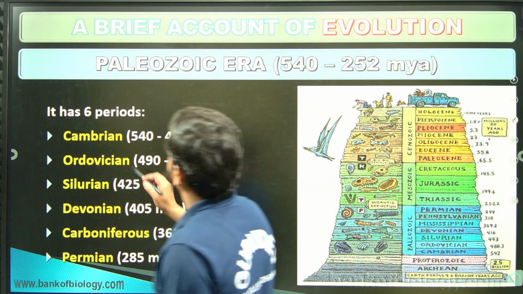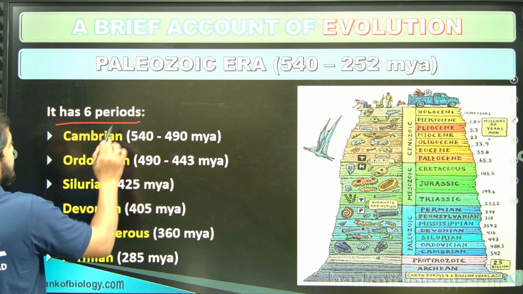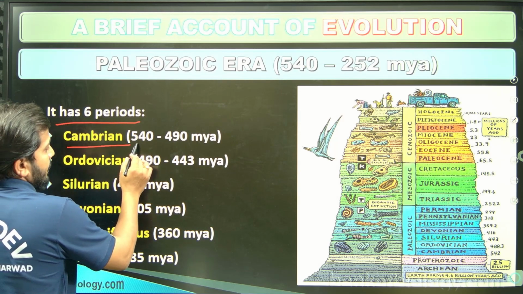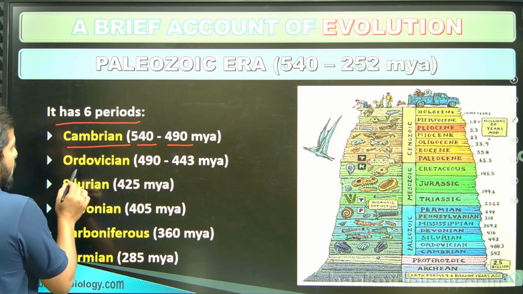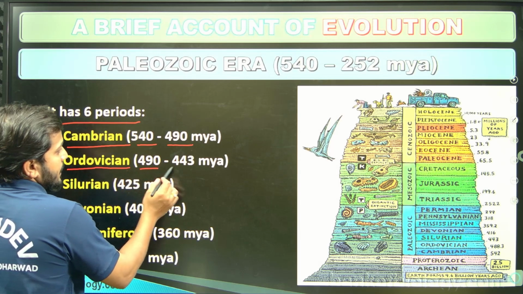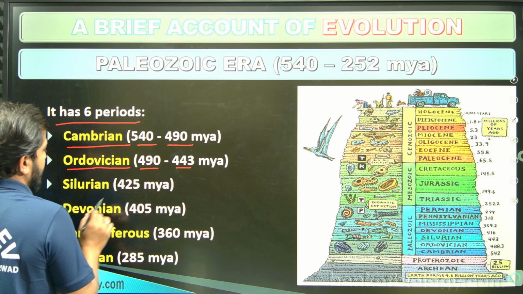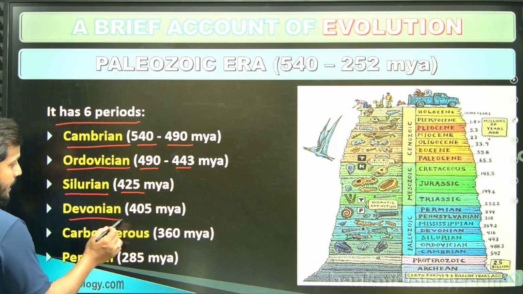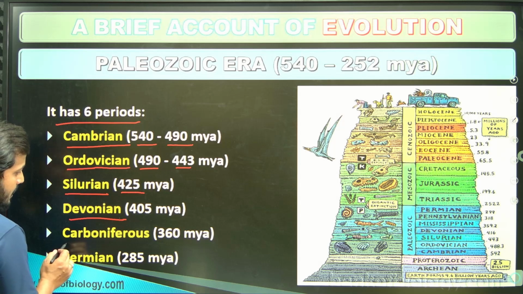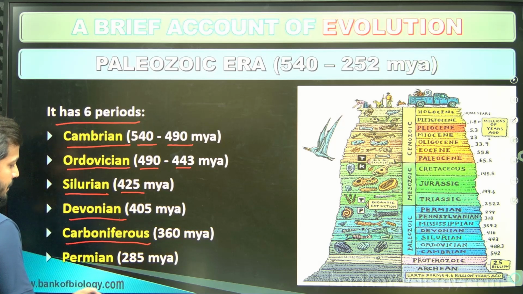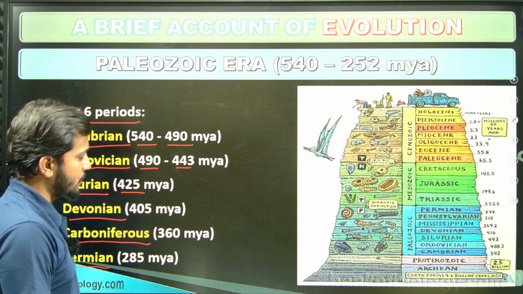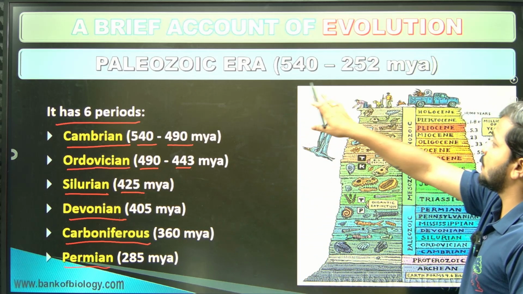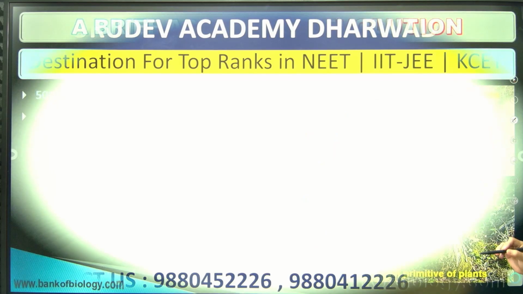Then in the Paleozoic era, you will find 6 periods. One is the Cambrian period, that is 542 to 490 million years, right? Ordovician period, that is 492 to 443 million years. Then Silurian, 425 million years. Devonian, 405, right? Then Carboniferous, 360 million years. Then Permian, 285 million years ago, right? So that is majorly the Paleozoic era, and that is what you should remember here, right?